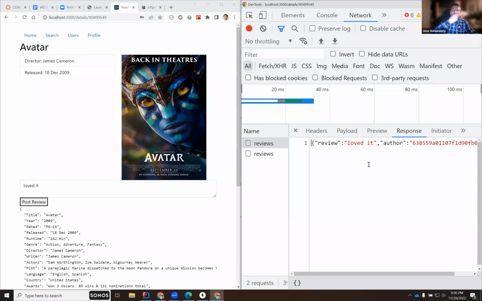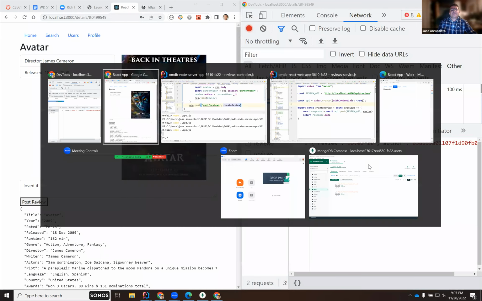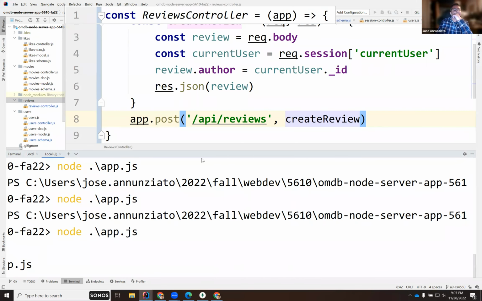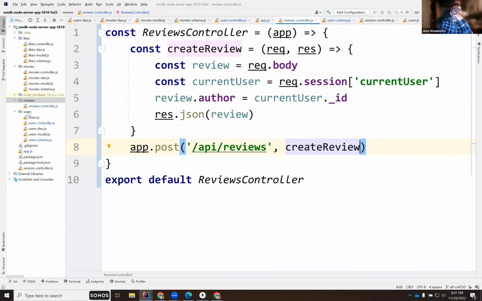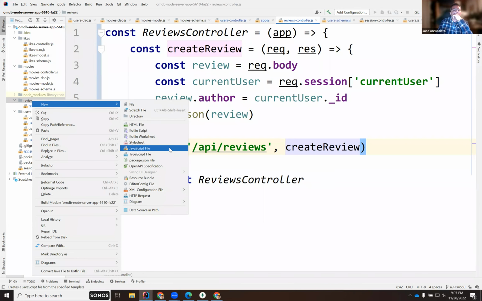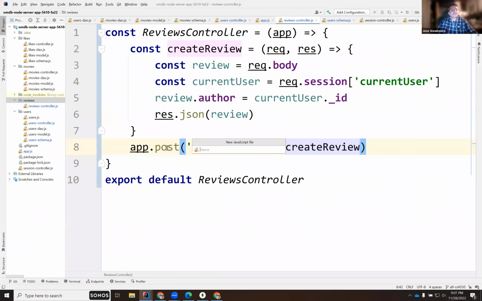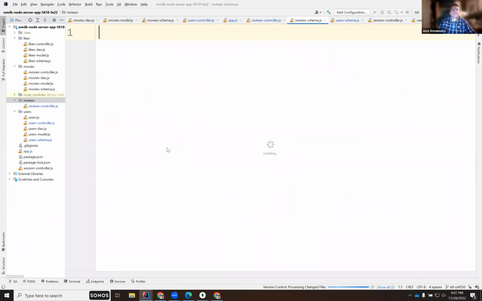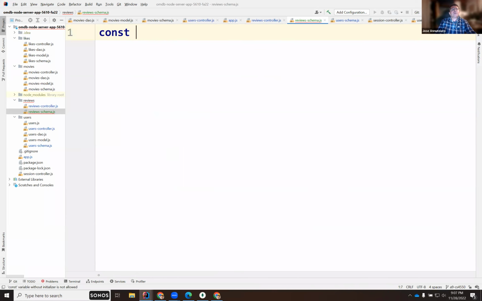So yeah, let's put it in the database, right? So in the database, we'll need a schema for this. So this will be reviews-schema.js.